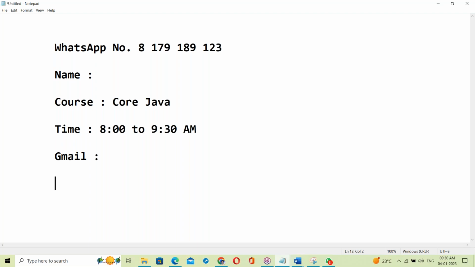You can share it in your free time. It's not urgent, anytime you can share it. Not here, share with me on WhatsApp. This is my WhatsApp number.